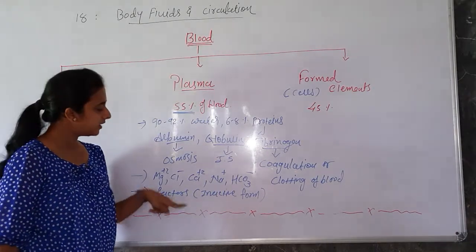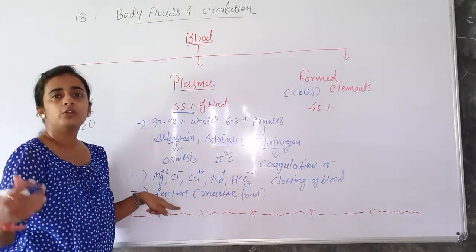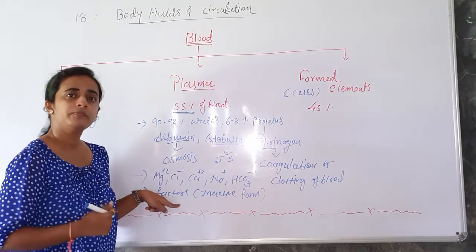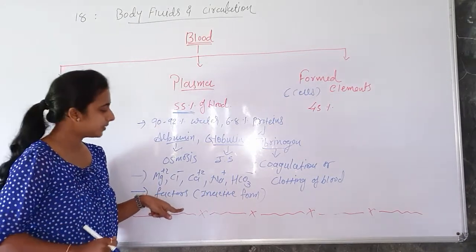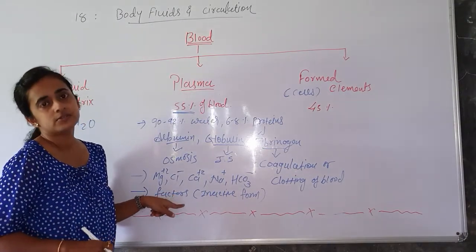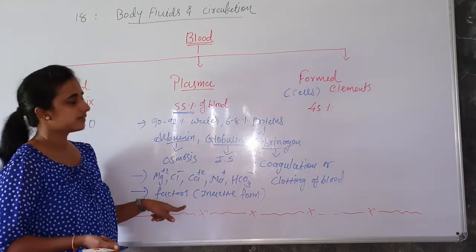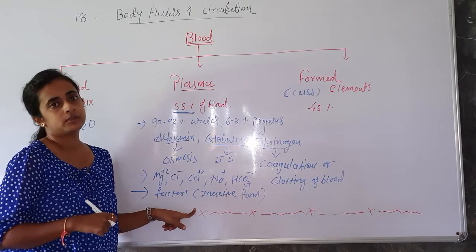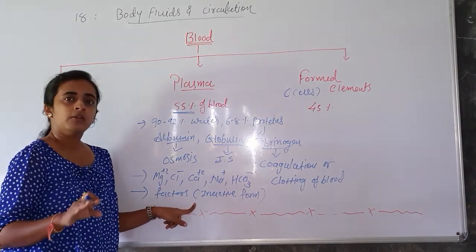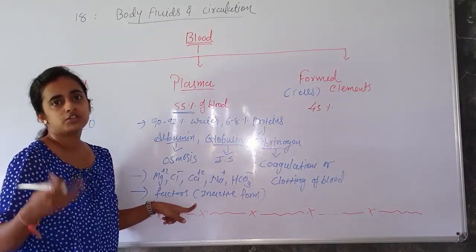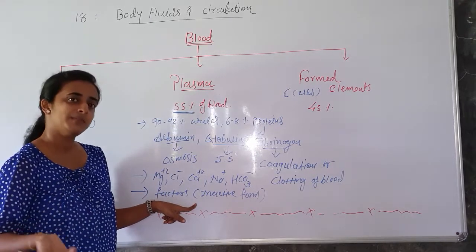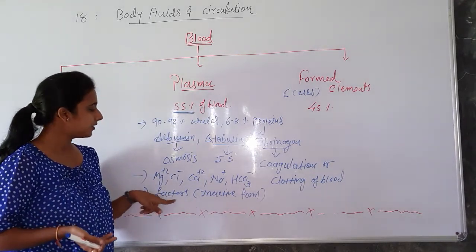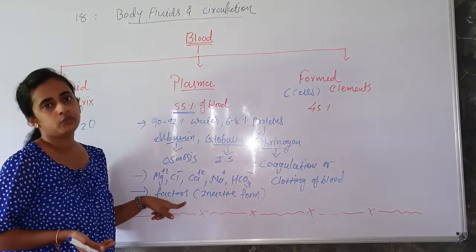Because if normally they are in active form, then they will clot the blood inside our body, right? So if it is not to happen, then these factors or coagulating factors, we can say, are not in active form in our body. Okay? So normally when our blood circulation is going on, at that time these factors are not in active form.